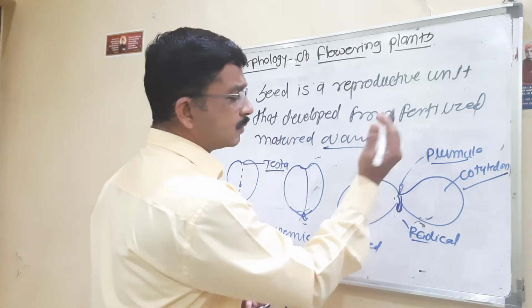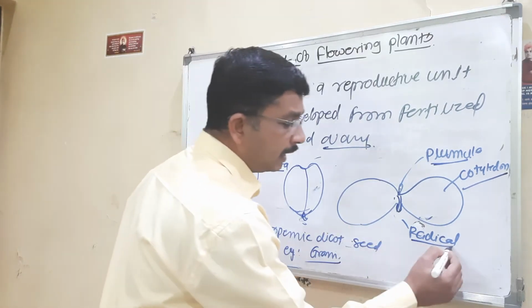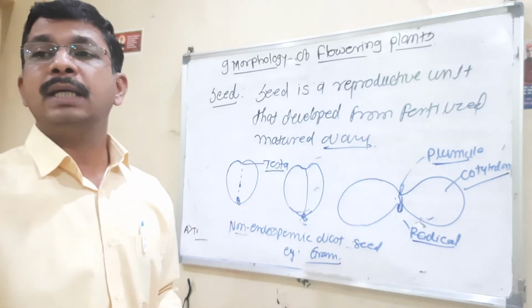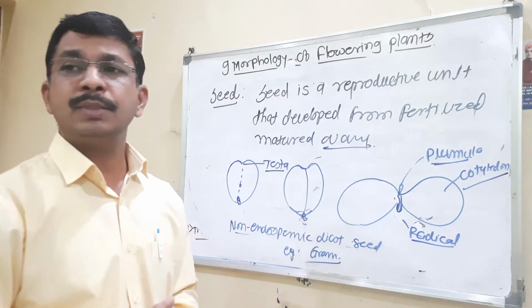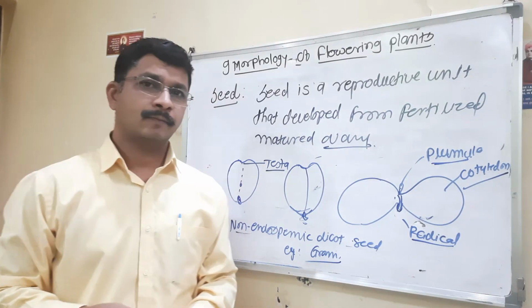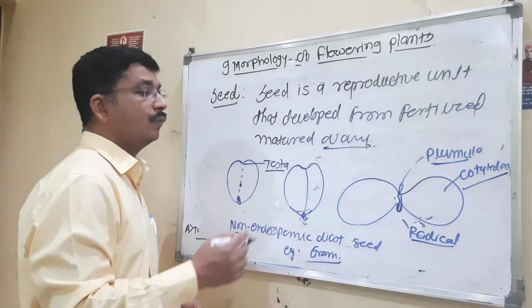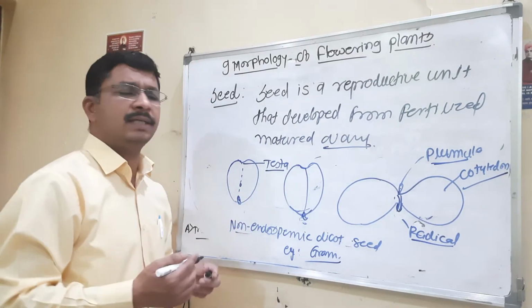All these structures are developed from this plumule. Then from the radicle, we know very well, there is formation of the root system. All these structures we observe when the seed gets a favorable condition.